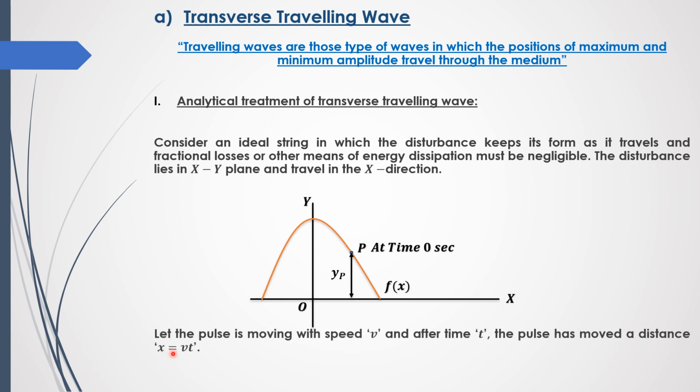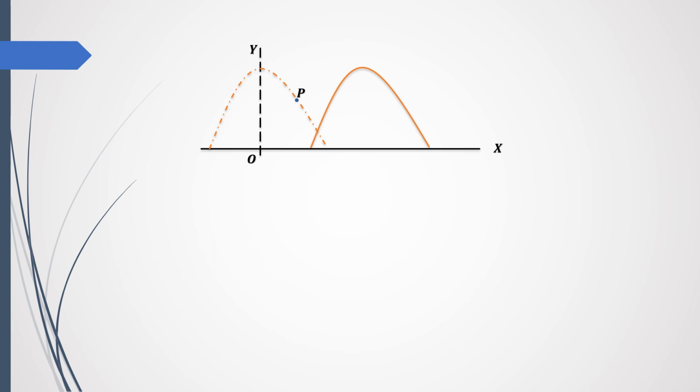We assume that this wave pulse is moving with speed v, and after some time the pulse has moved a distance x equals vt. So here we have the initial position of the wave pulse in which particle P is at yp displacement, and after some time, suppose the particle has traveled x equals vt distance.